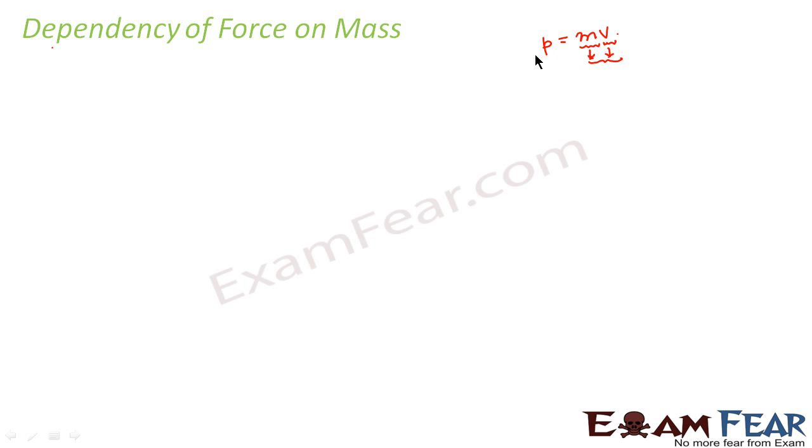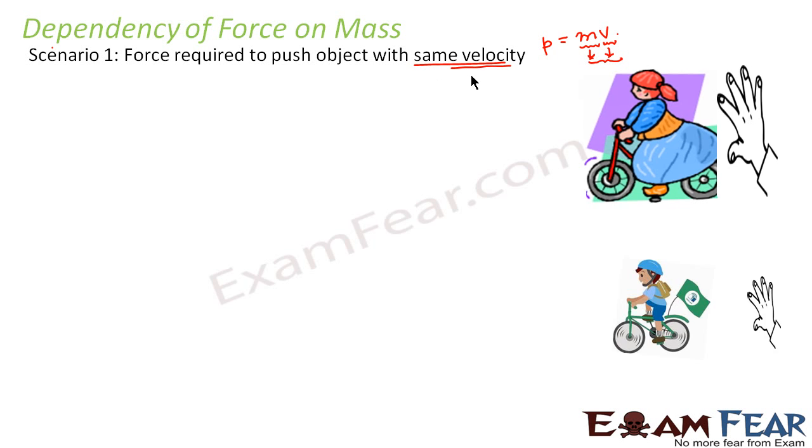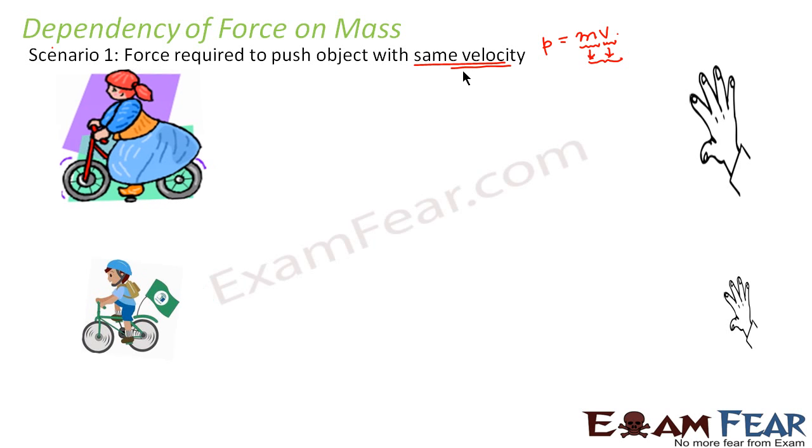So in this slide, we'll take two objects of different masses and we'll apply some force on each of them so that both of them move with the same velocity. Just have a close look. What did we observe? Here we took an object of heavier mass, whereas here I took an object of smaller mass. From this end, we applied force on both the objects such that both of them moved with the same velocity.